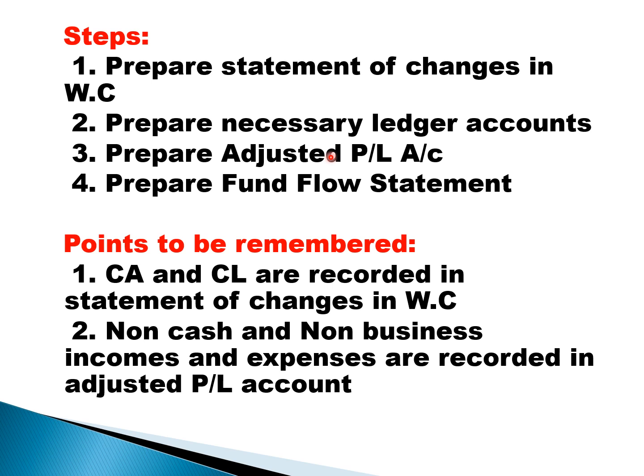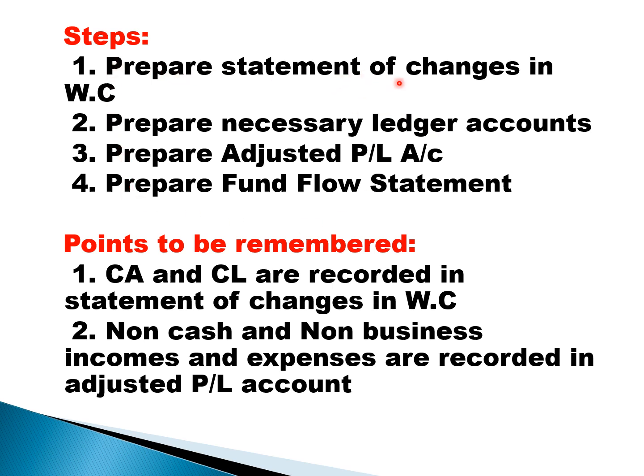In the adjusted PL account, you take expenses and incomes. In the fund flow statement, you take non-current assets and non-current liabilities. In between, depending upon the situation, you may have to prepare ledger accounts, either a building account, machinery account or furniture account, in order to find out the sale or purchase. That's a simple working note. So students, three things: point number 1, 3 and 4.